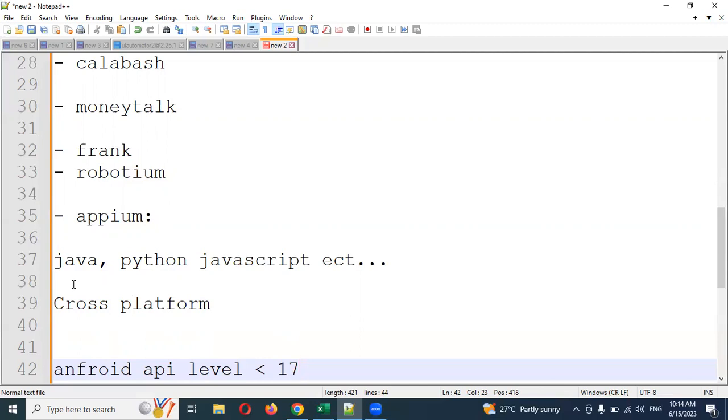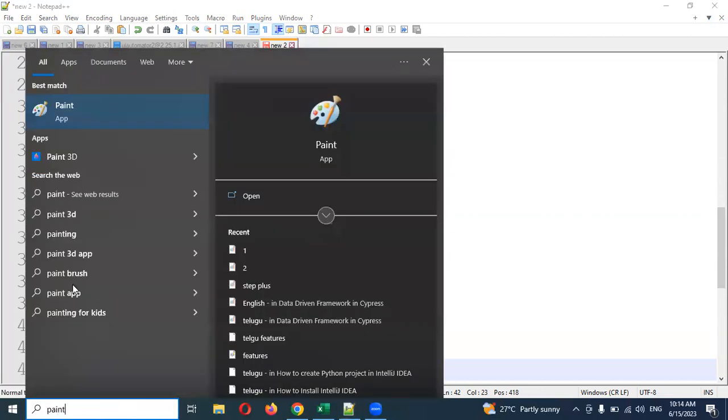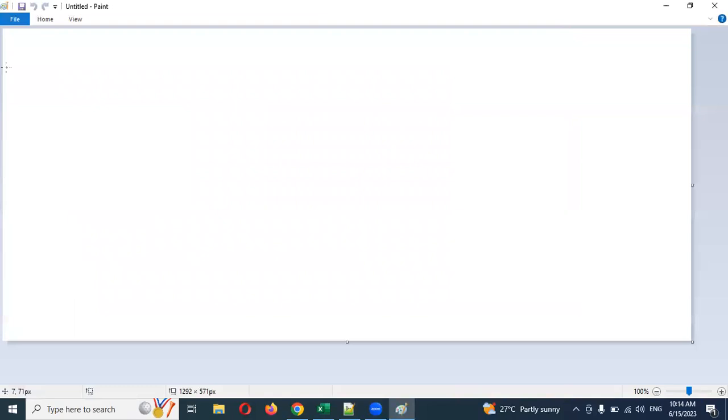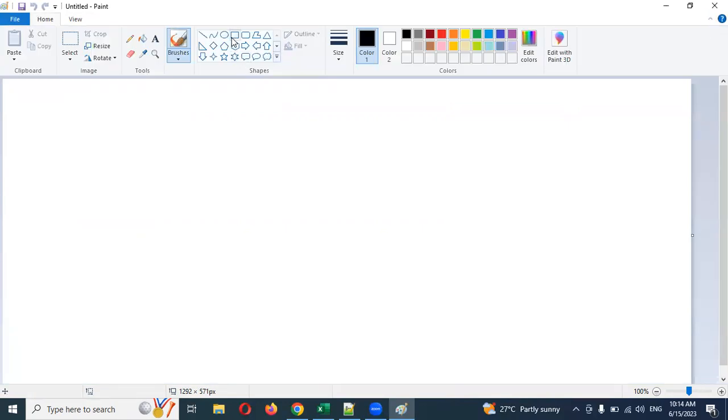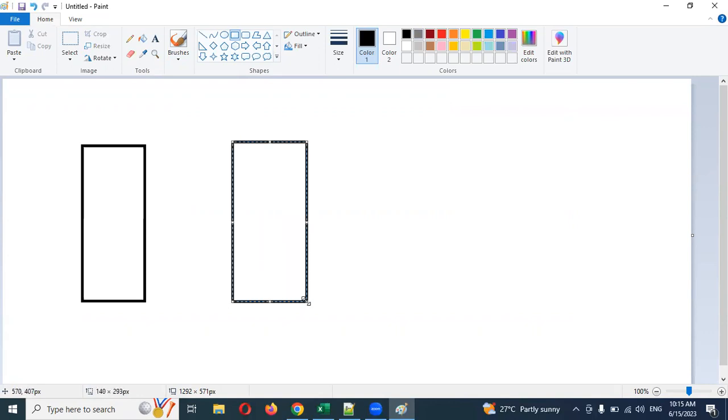How the Appium architecture works is pretty simple. Imagine this is my server and my coding place, and this is my Appium server, and there are a couple of apps present.